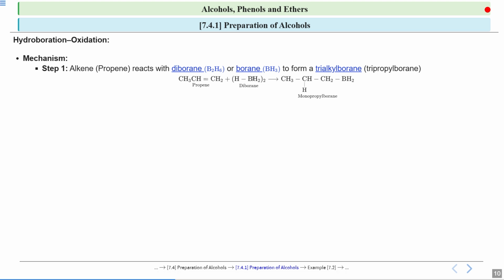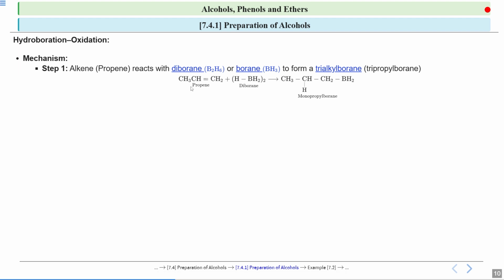If you look at this boron, its octet is not complete. It has 5 electrons in total, and 3 in the valence shell, that is 2 electrons in s and 1 in p, so it has vacant orbitals. This borane has an empty orbital, so it needs electrons.